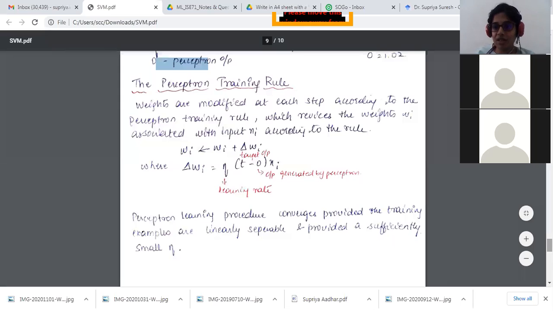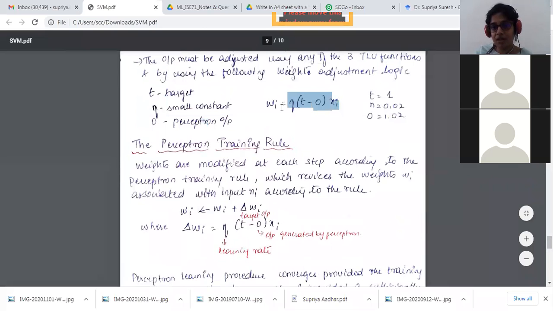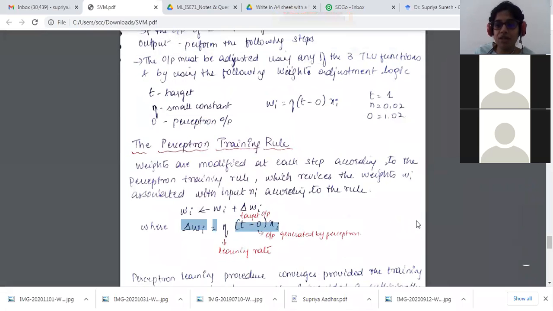We have 1 more minute for the Zoom meeting to close. We'll come back and go ahead with the perceptron training rule. What is the training rule? We have already discussed the same equation, and I'm just writing it over here. I'll let you know what that training rule is. It will take only a few minutes. We'll finish that.